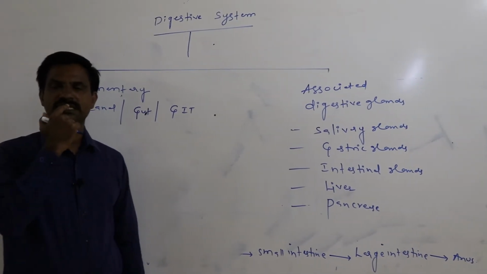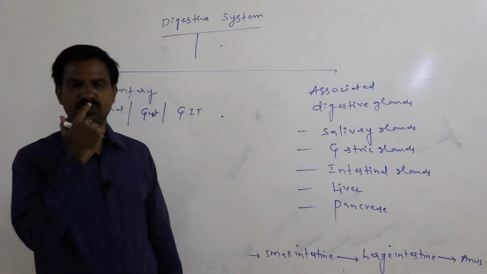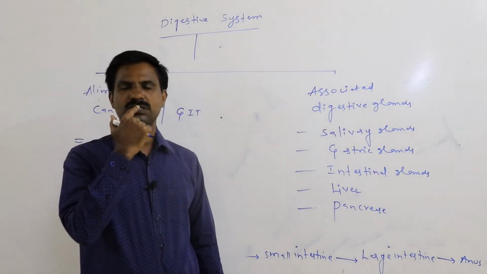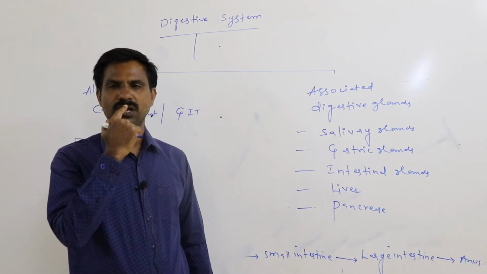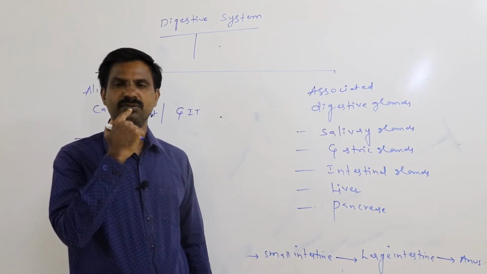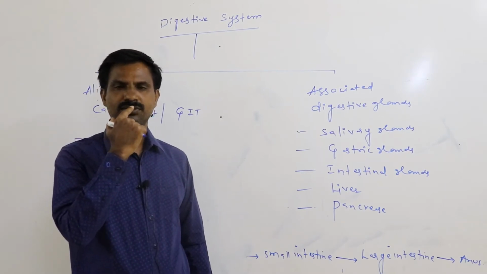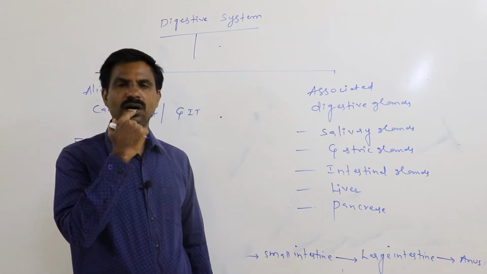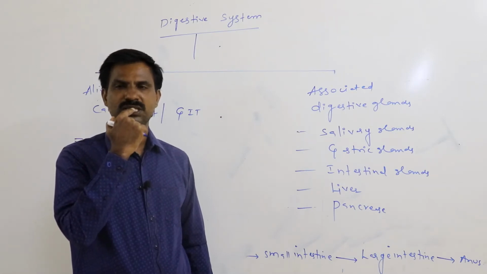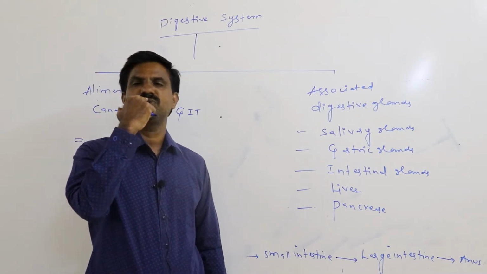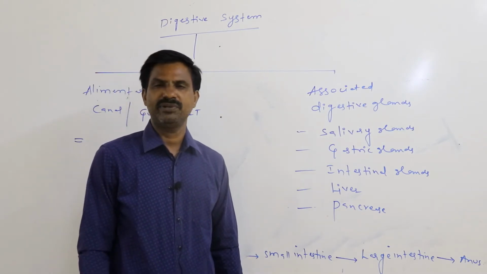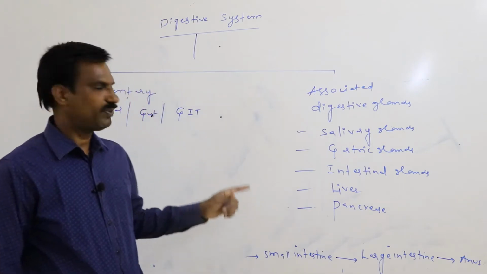That mouth is bounded with movable muscular upper and lower lip. This is the movable upper lip. This is the movable lower lip. These two upper and lower lips enclose the mouth. Finally, mouth opens into the oral cavity or the buccal cavity.